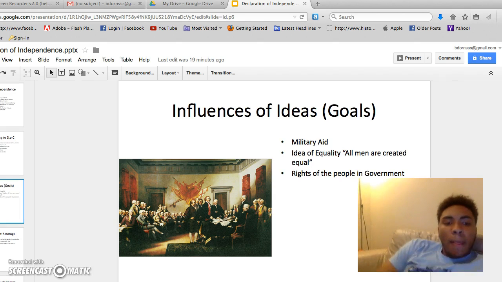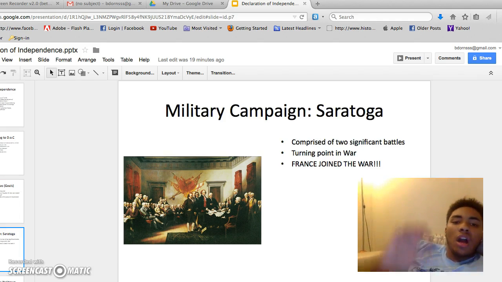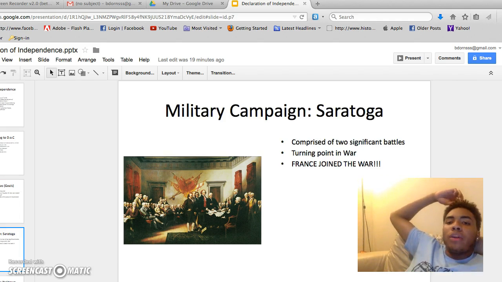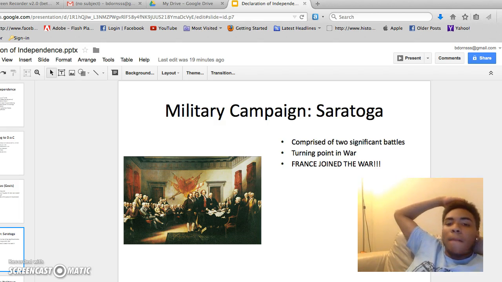The next thing we're going to talk about is the major battles and military campaigns. One of the major battles was the Battle of Saratoga. Saratoga was comprised of two different battles. Battle one happened on September 19th, 1777, and Battle two occurred on October 7th, 1777.